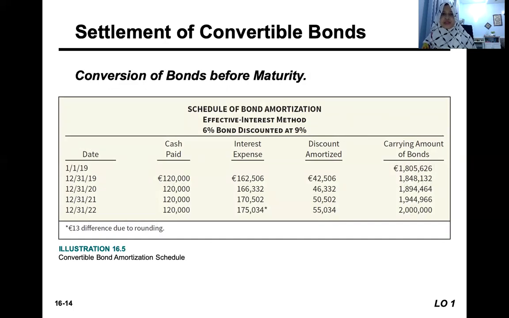Okay, what happens if the conversion of bonds is before maturity? Remember I mentioned to you about the bond amortization schedule. This is the table of the amortization schedule to record the carrying amount of bonds. And the discount is amortized over the period, so until the end of maturity, you'll get the full face value of the bond.